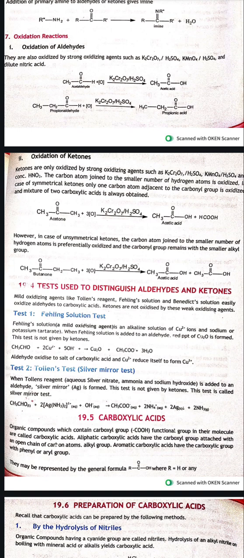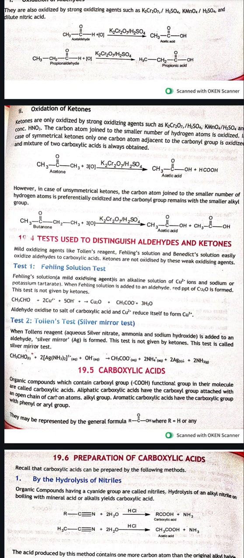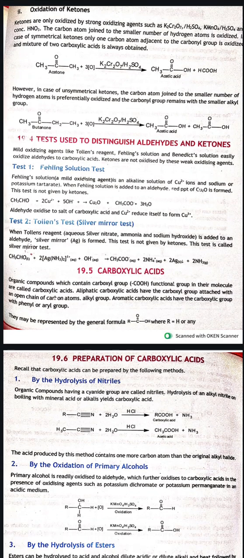When oxidation of an aldehyde occurs, we get carboxylic acids, and when oxidation of ketones occurs in the presence of oxidizing agents, we get acetic acid plus formaldehyde. When there is an unsymmetrical ketone like butanone, we get 2 carboxylic acids.